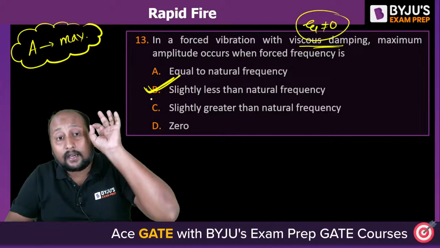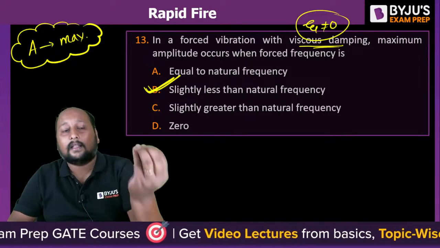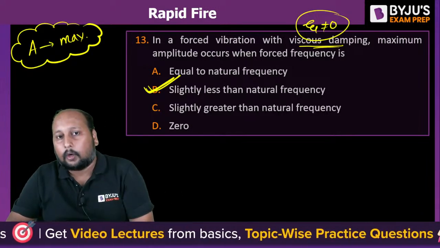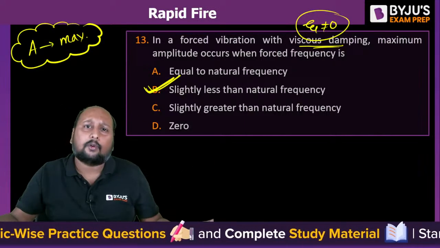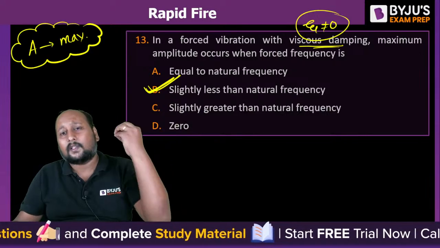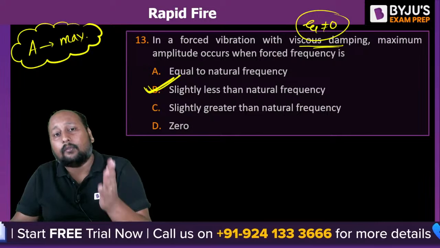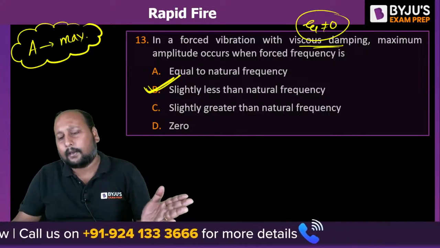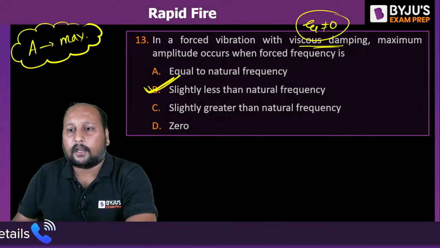So read the questions carefully. These types of mistakes students do commit in the examination, because we have a common perception that when omega is equal to omega n, we'll have the maximum amplitude. This is only possible when there is no damping. If there is damping, then the maximum amplitude will be slightly less than at omega by omega n. Clear? Understood? Okay, next question, question number 14 on the screen.